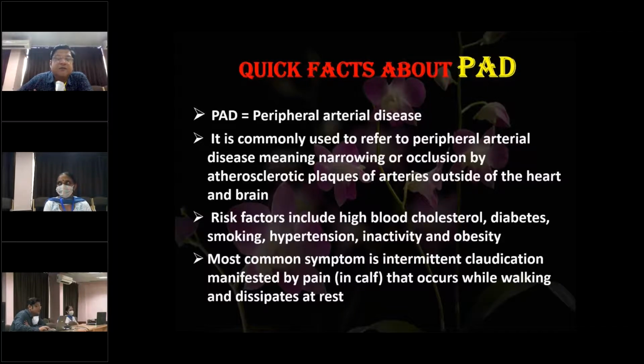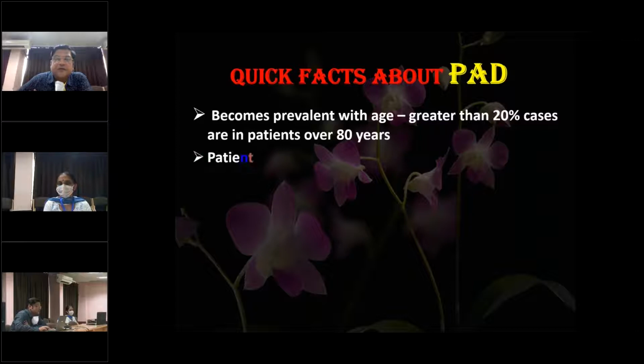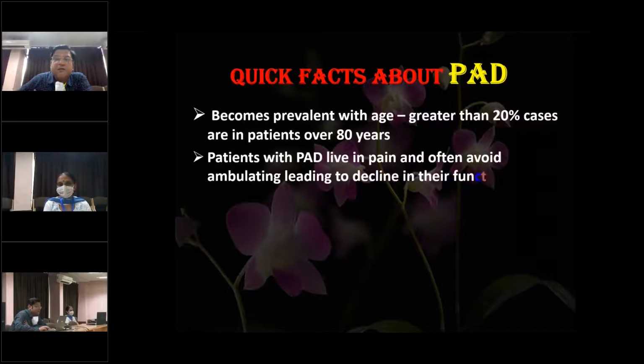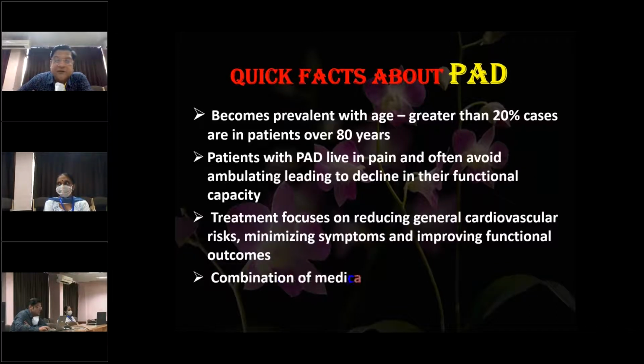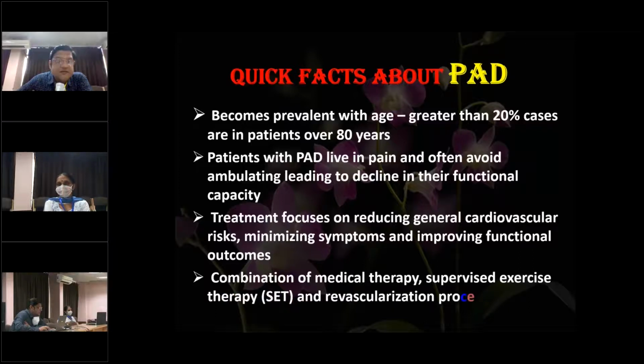Now, peripheral arterial disease becomes prevalent with advancing age, and greater than 20% of cases are seen when the patients are over 80 years. A patient with PAD lives in pain and often avoids ambulating, leading to further decline in their functional capacity. So the treatment focuses on reducing the general cardiovascular risks, minimizing symptoms, and improving functional outcomes. We have a combination of medical therapy, supervised exercise therapy, and then the revascularization procedures, which I'm going to talk about in this presentation today.